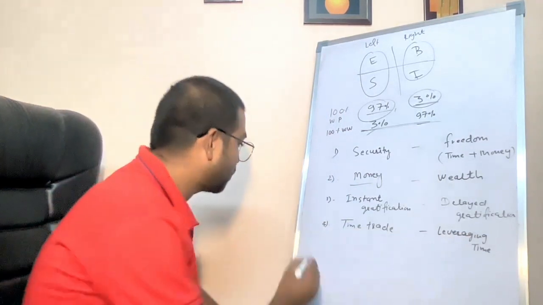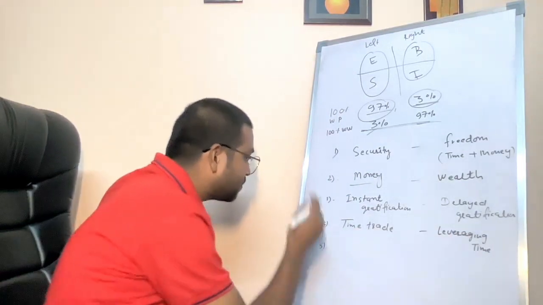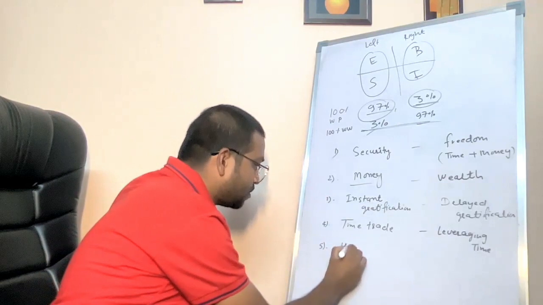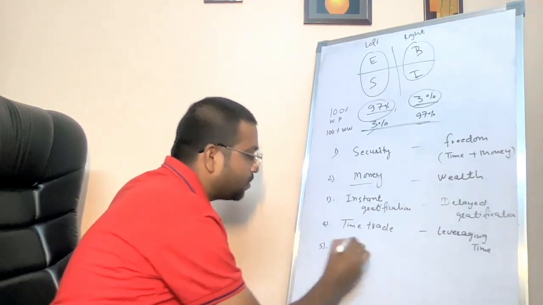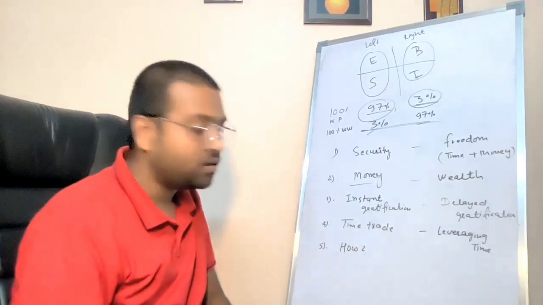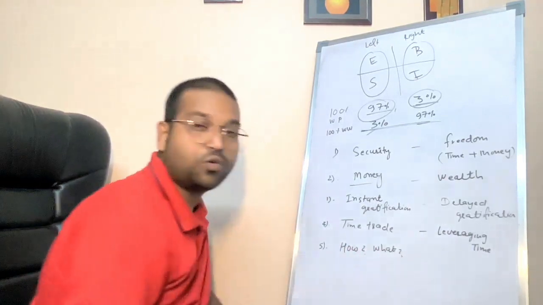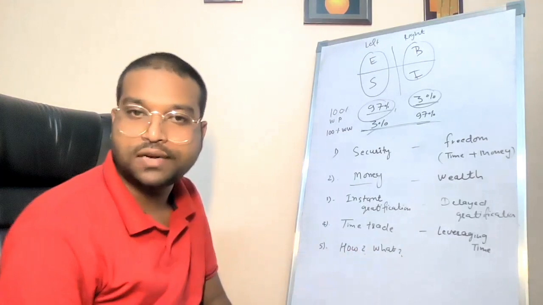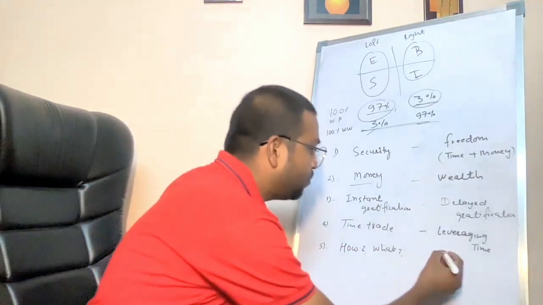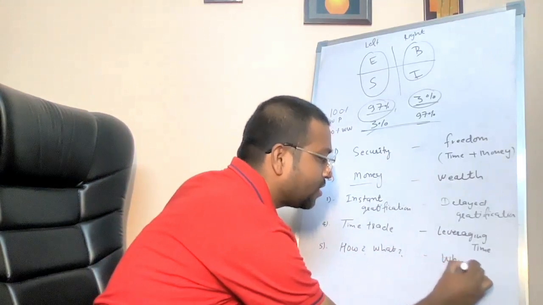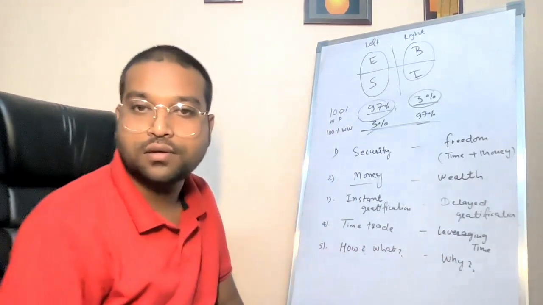These are the people who have an abundance of money. The fifth difference is that the people on the left side of the quadrant think how and what. The questions will be what to do, how to do. That's it. But the people on the right side of the quadrant always think of why. Why to do that?